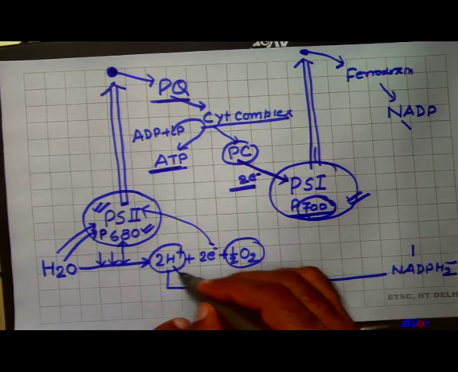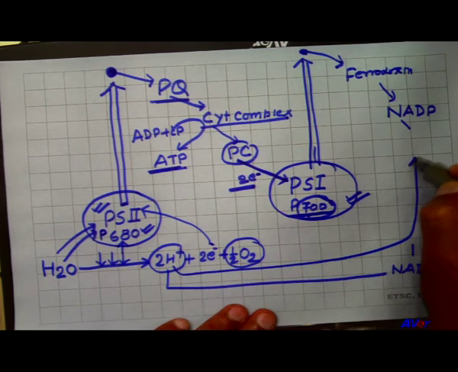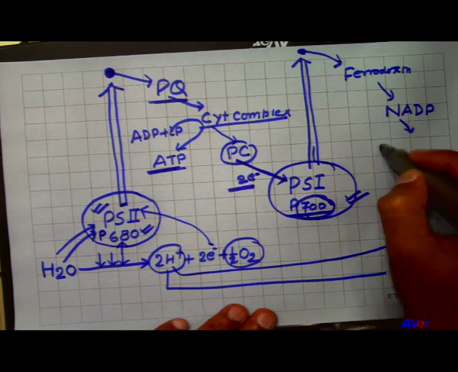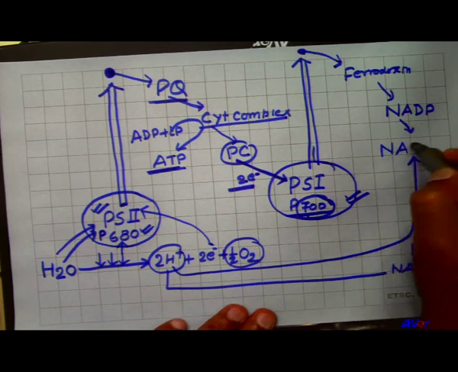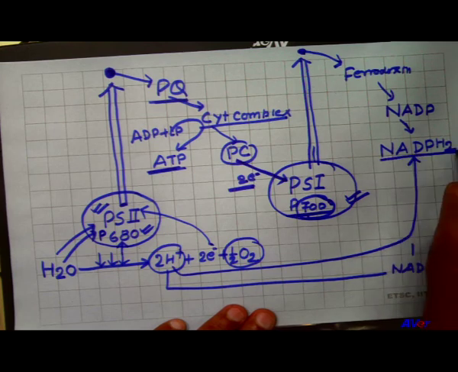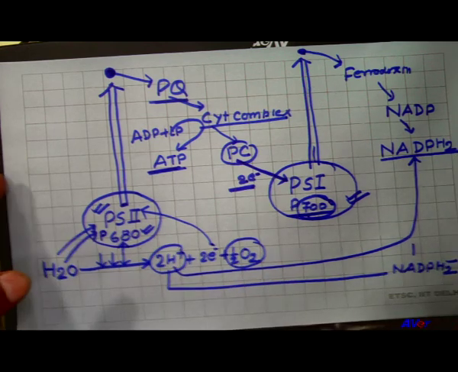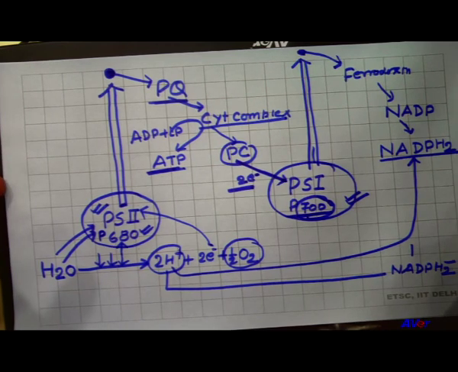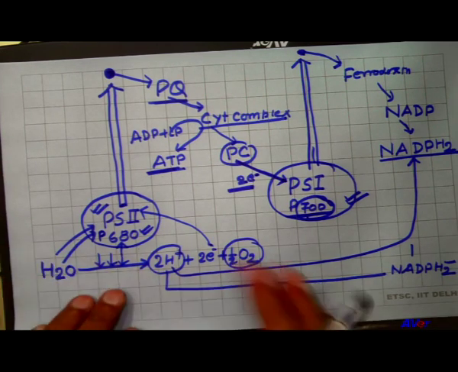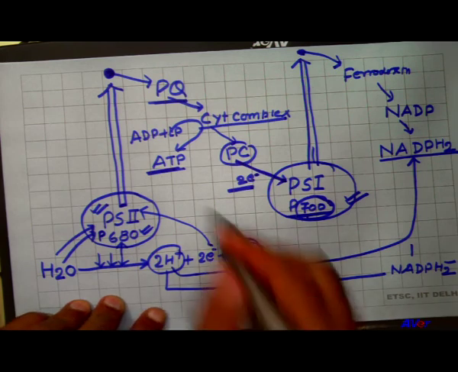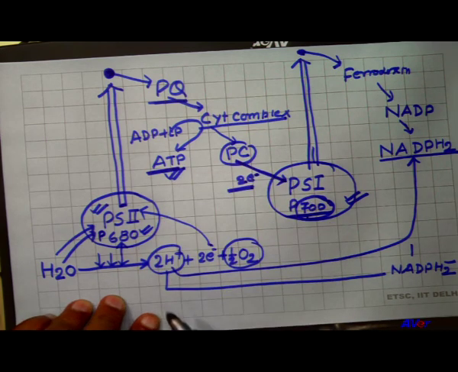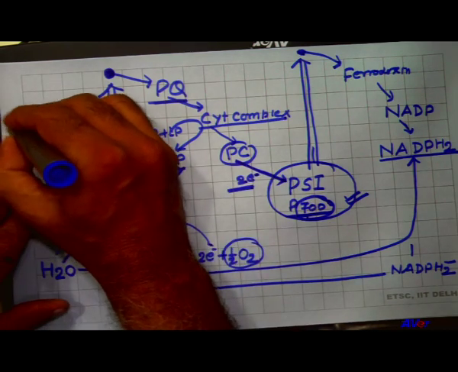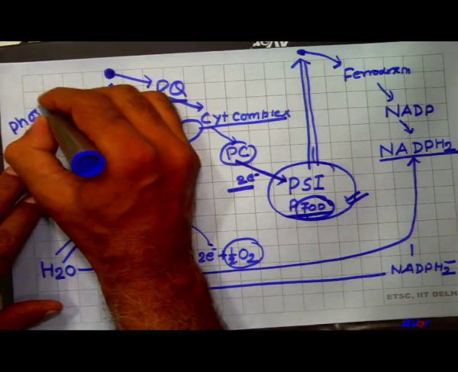Finally, this proton and the electron combine, and this NADP is converted into NADPH2. Here one thing is very common to the cyclic phosphorylation, that is ATP is released. So, this process is called phosphorylation.